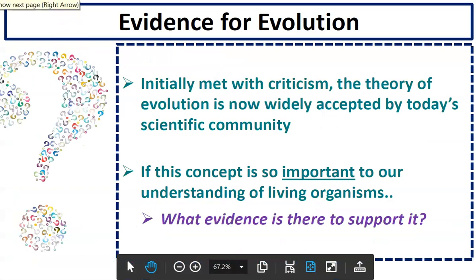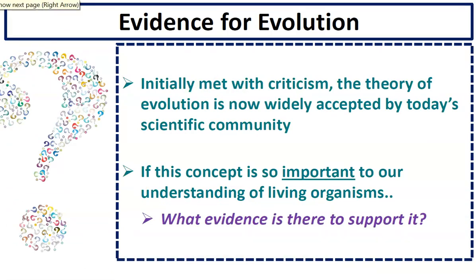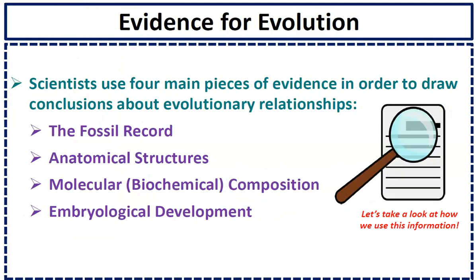All right, so initially his ideas were met with criticism and skepticism. However, nowadays the theory of evolution is widely accepted as the unifying theme of biology. And it's very important. Anytime you have a theory in science, there has to be evidence that supports that theory. So we're just going to go through the evidence that we have that supports the theory of evolution.